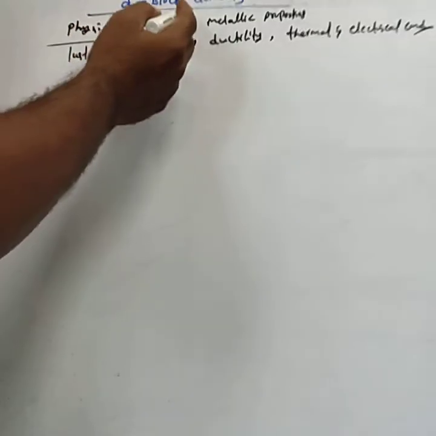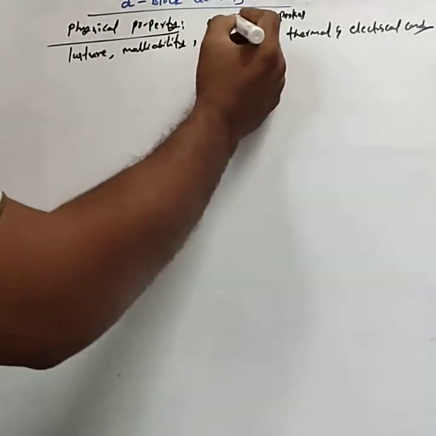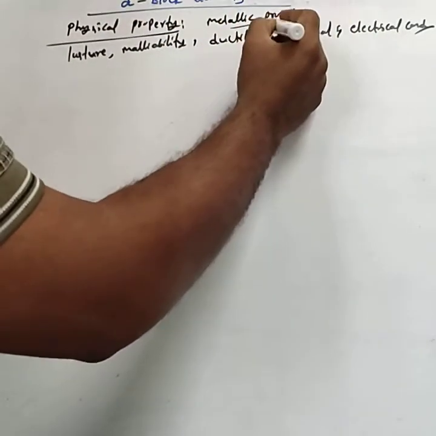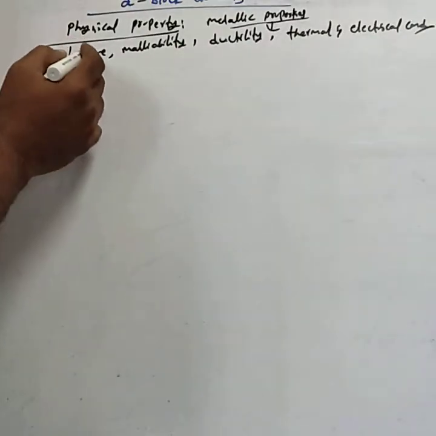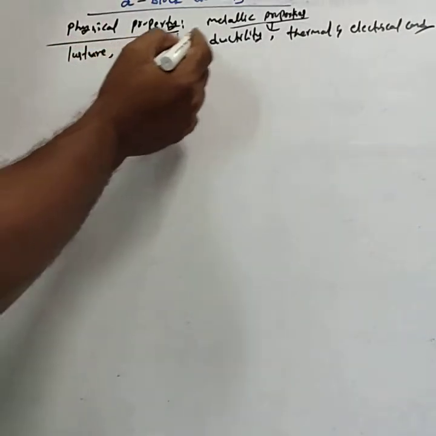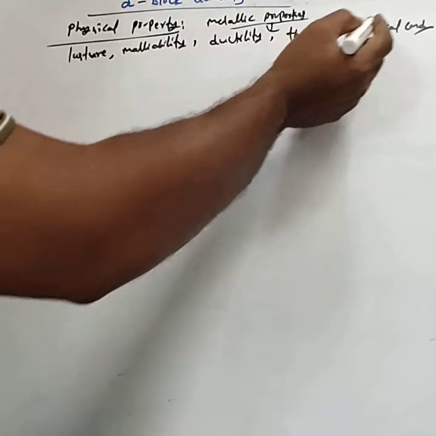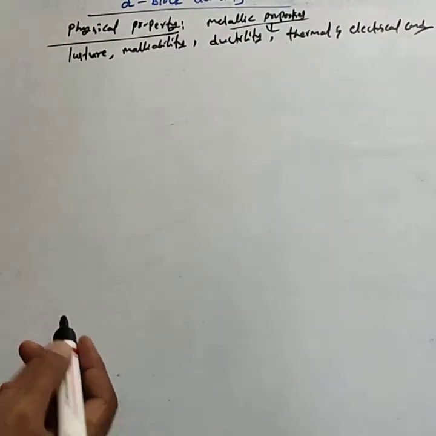These transition elements show the metallic properties like metallic luster, malleability, ductility, thermal and electrical conductivity.